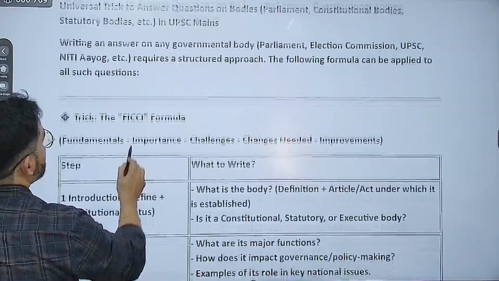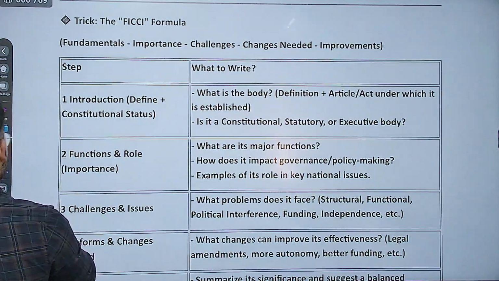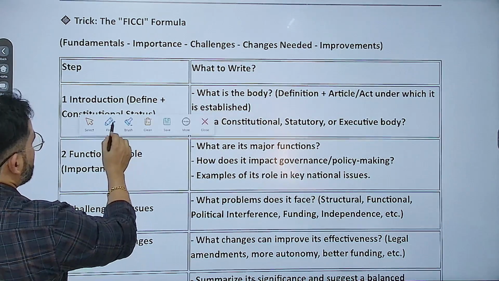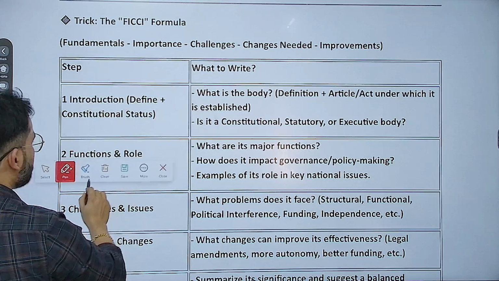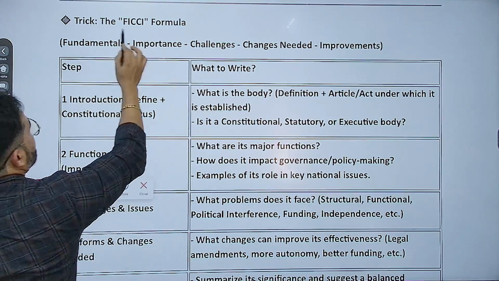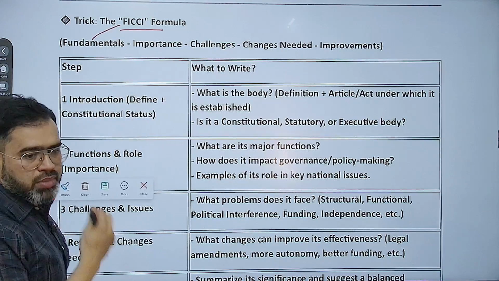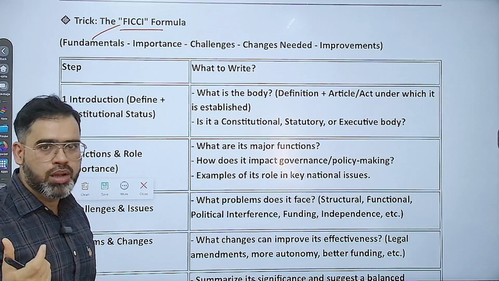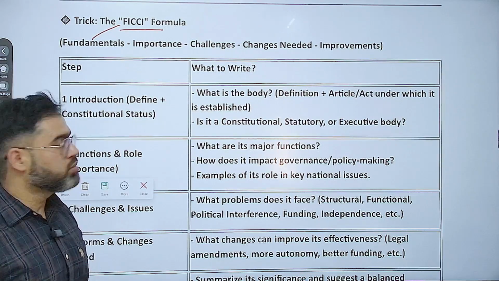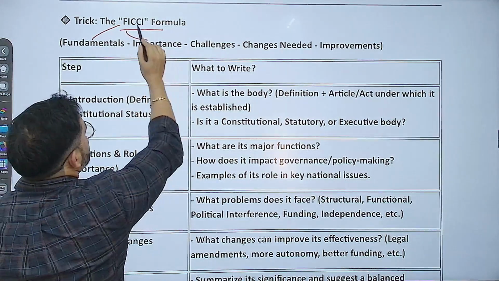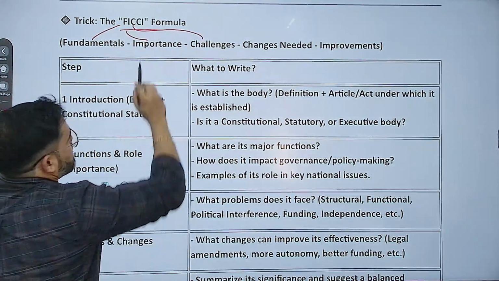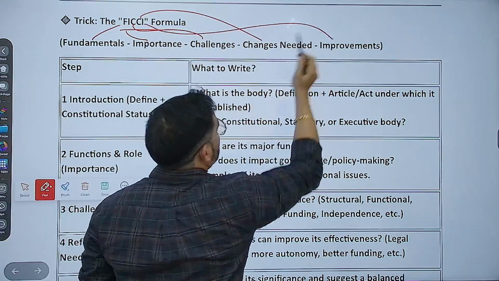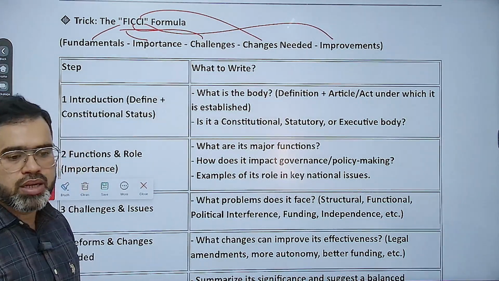The first method I have regarding this, you can call it the FICCI formula. For any particular question, you have to follow this formula: F for fundamental, meaning whatever the fundamental core of that body is, like Parliament or CAG, the content you are aware of about that body. I for importance of that body, C for challenges faced by this body, another C for changes that are needed, and I for what improvement you can do. These are the important things you have to follow.